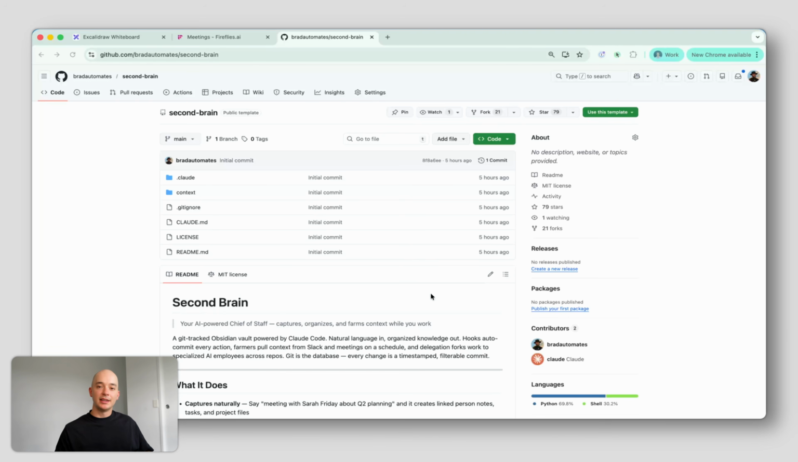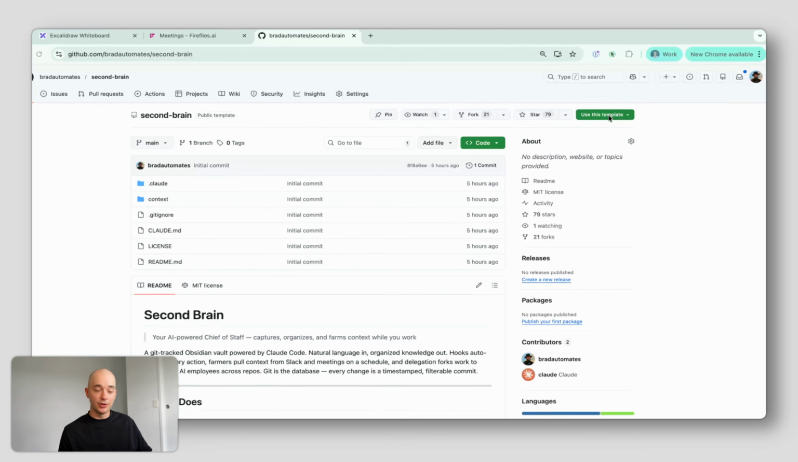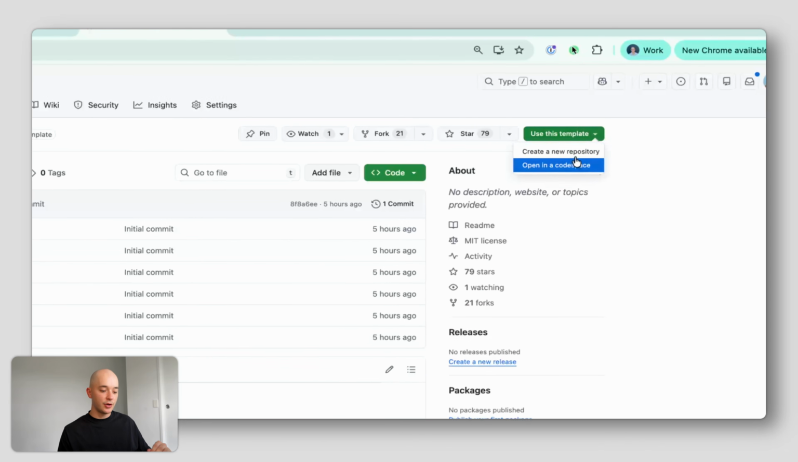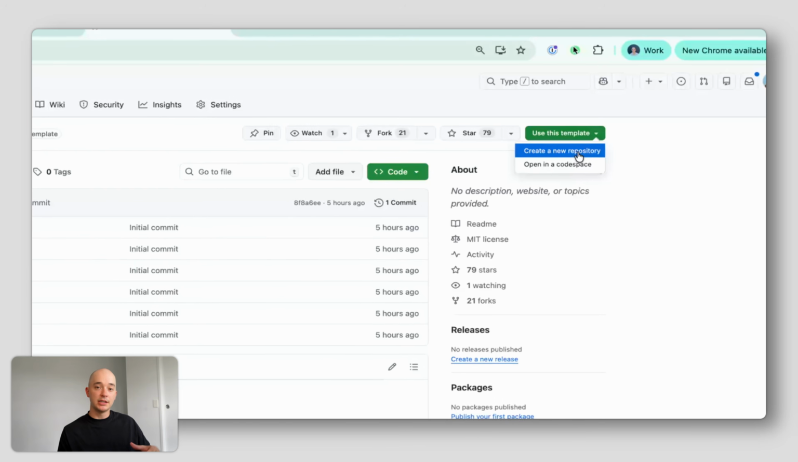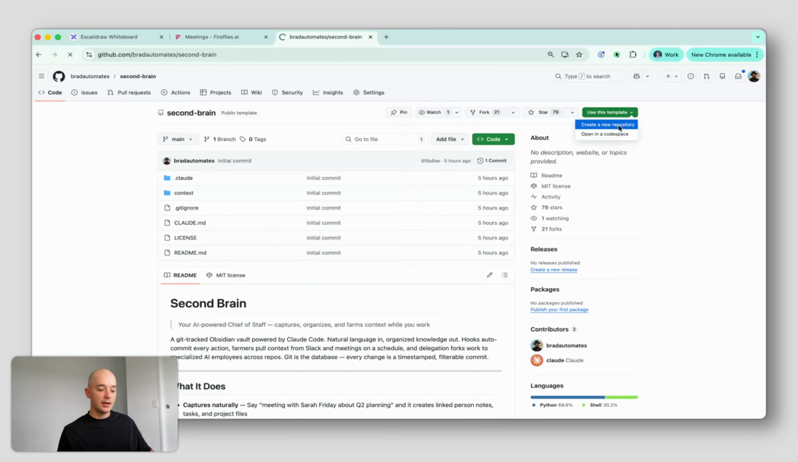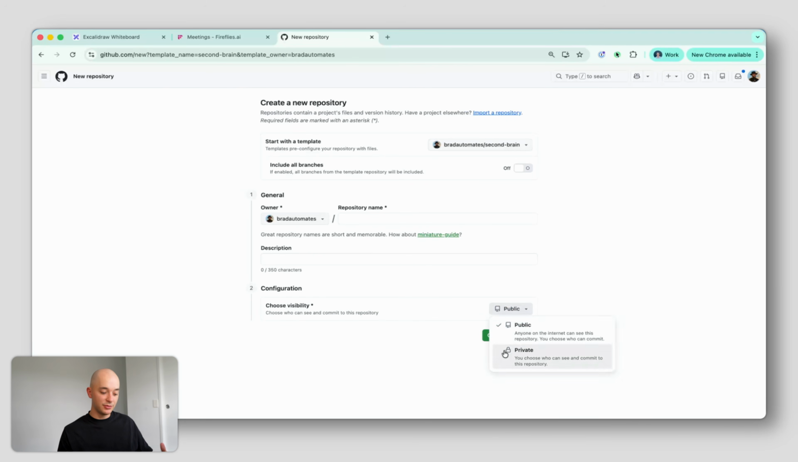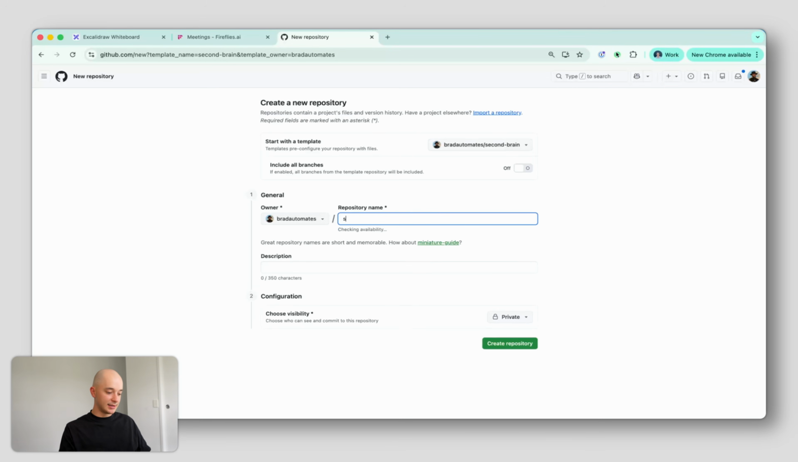You want to head over to the link in the description below, which will take you to this GitHub repository. Once you're there, go to the "Use this template" button on the right-hand side and press "Create a new repository." This will copy my template into your GitHub account. And from there, you'll be able to set it as private, which is super important, and set a name. So I'm going to set it as Second Brain Demo.